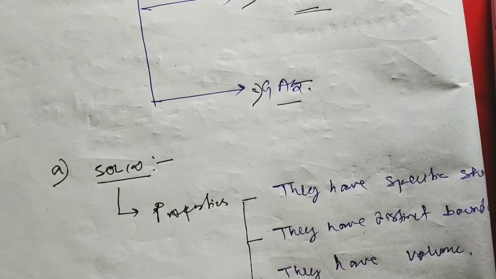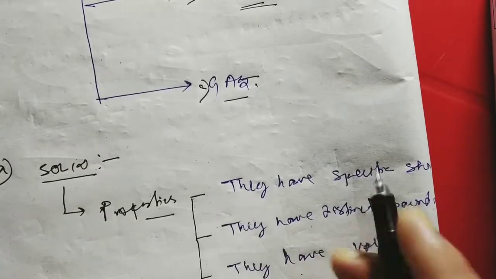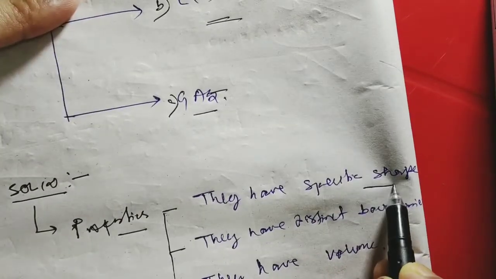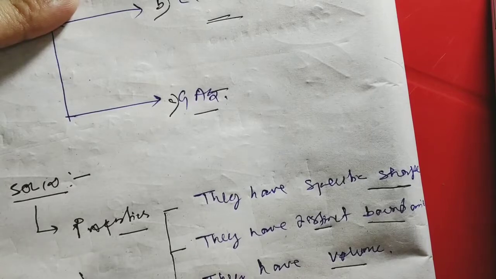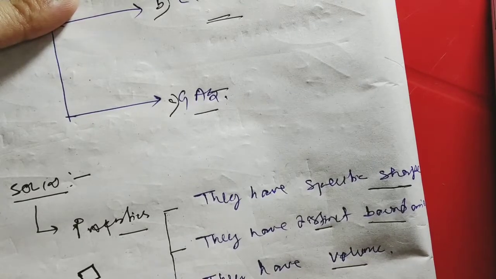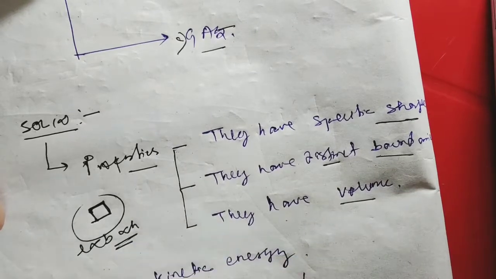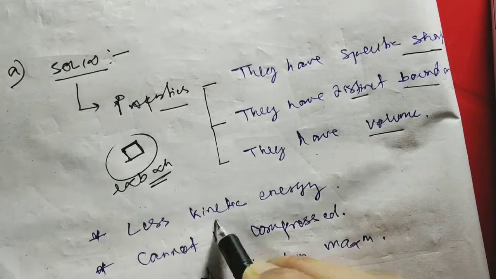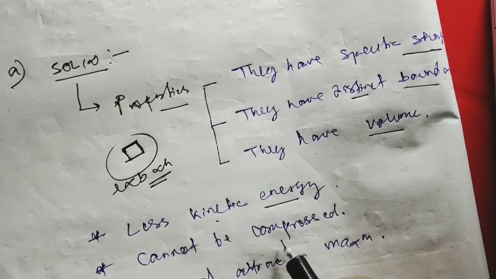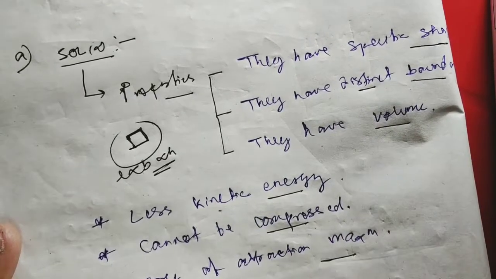Now solid. The properties of solid are they have a specific shape, they have distinct boundaries, and they have volume: length into breadth into height. In solid there is less kinetic energy and solid cannot be compressed. Force of attraction is maximum in solid.